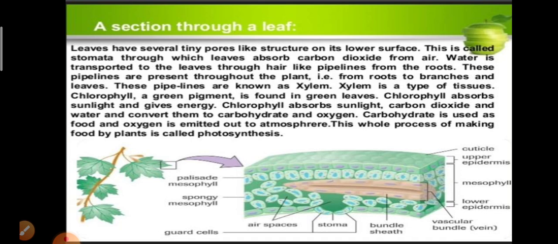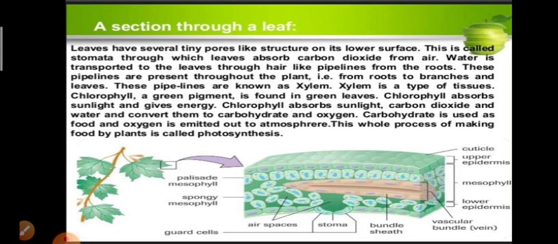Okay, here water is transported to the leaves through hair-like pipelines from the roots. These pipelines are present throughout the plant, that means from roots to the branches and leaves. These pipelines are known as xylem.